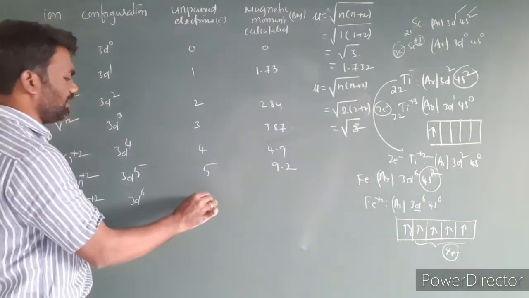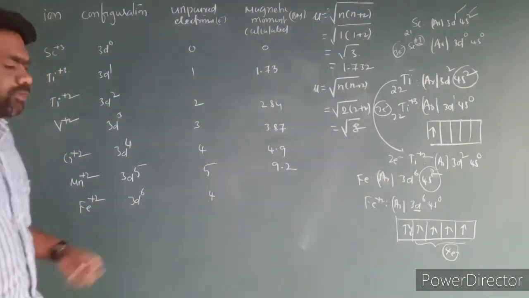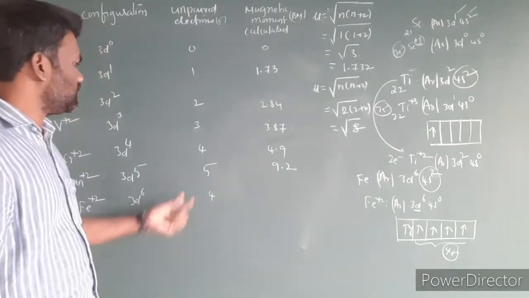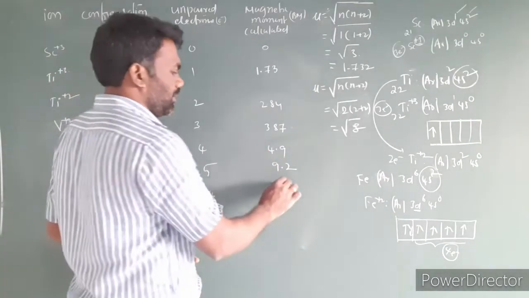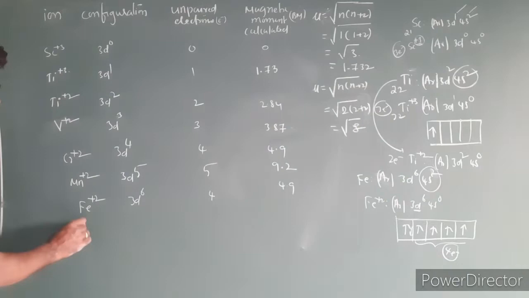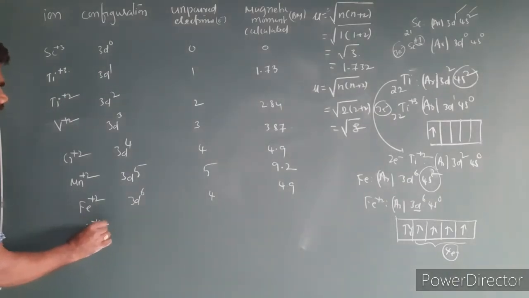Then n is equal to 4, not 6. For the d6 configuration, the number of unpaired electrons is equal to 4. So with 4 unpaired electrons, what is the magnetic moment we got? 4.9. The magnetic moment is 4.9, isn't it? Next, I'm taking cobalt plus 2.